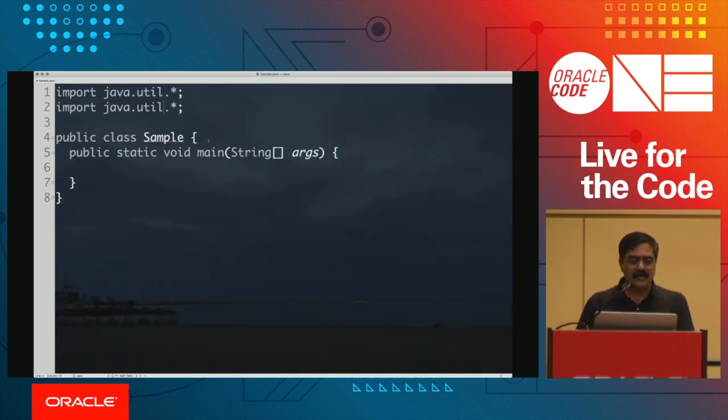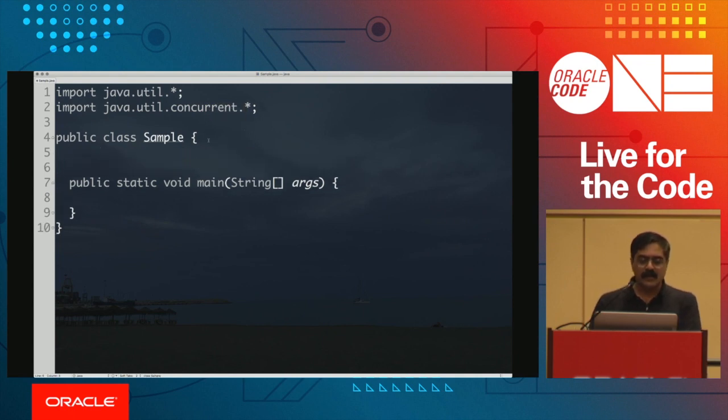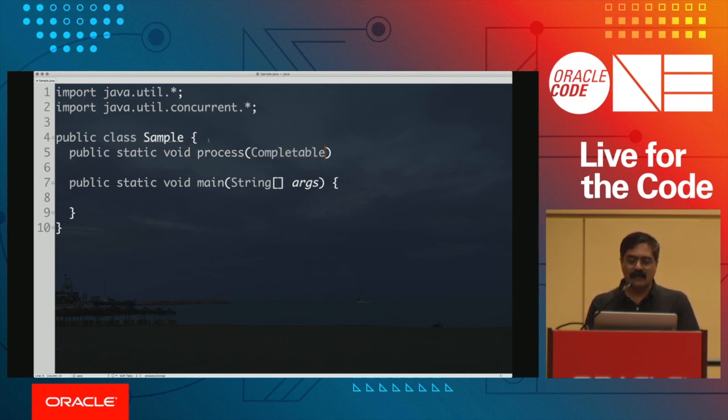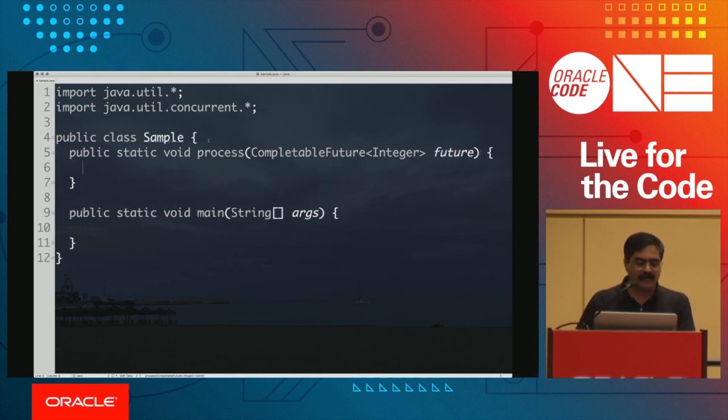So I'm going to say over here, completable future one more time. But this time, I'm going to create a method called process. The process method takes a completable future, and this completable future, we'll still keep it as integer, and this is going to be a future I'm going to pass to this particular function. We'll come back to that function in just a minute.